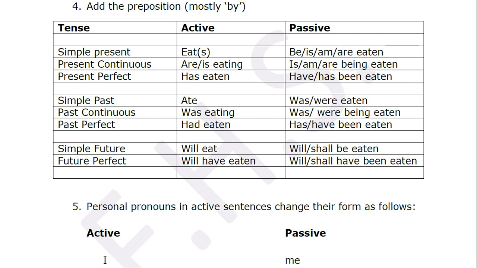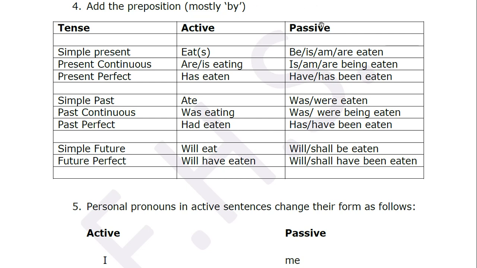Next one, present continuous. Here in the active you have are or is eating. This is for plural, this is for singular. And it changes into is, am, are being eaten. Now present perfect.